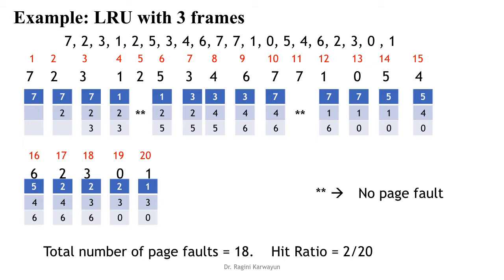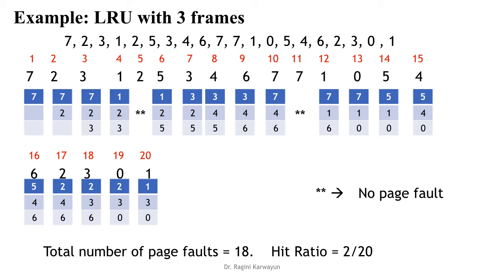Similarly for 6, out of 3, 4 and 5, 5 has the least count, so 6 will replace 5. Then it's the turn of 7. For 7, out of 3, 4, 6, 3 has the least count. Above 3 is 7, above 4 is 8, above 6 is 9, so 3 has the least count of 7, so 7 will replace 3.